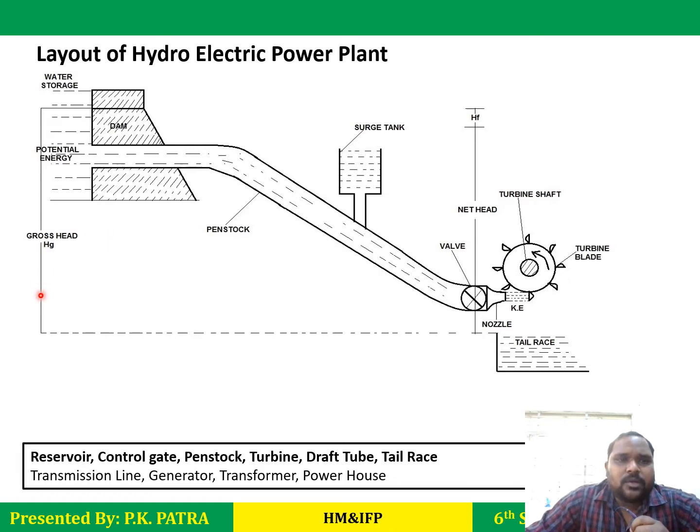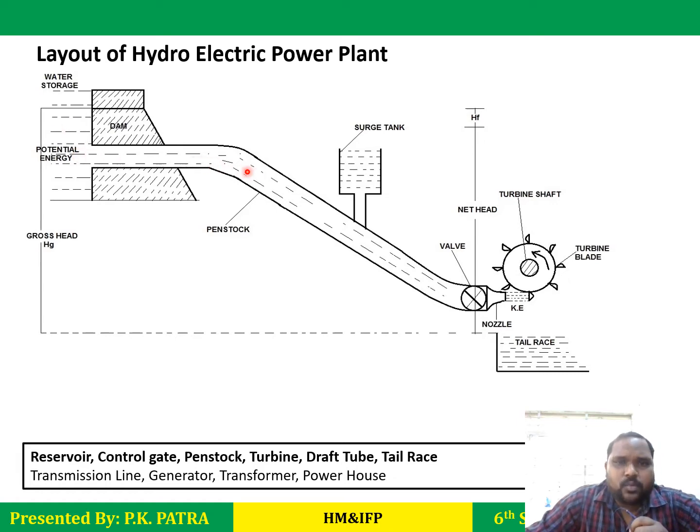Whatever the height is, there will be some potential energy. When this height is increased, this potential energy will increase, and we can convert more and more energy. So initially there is high potential energy.